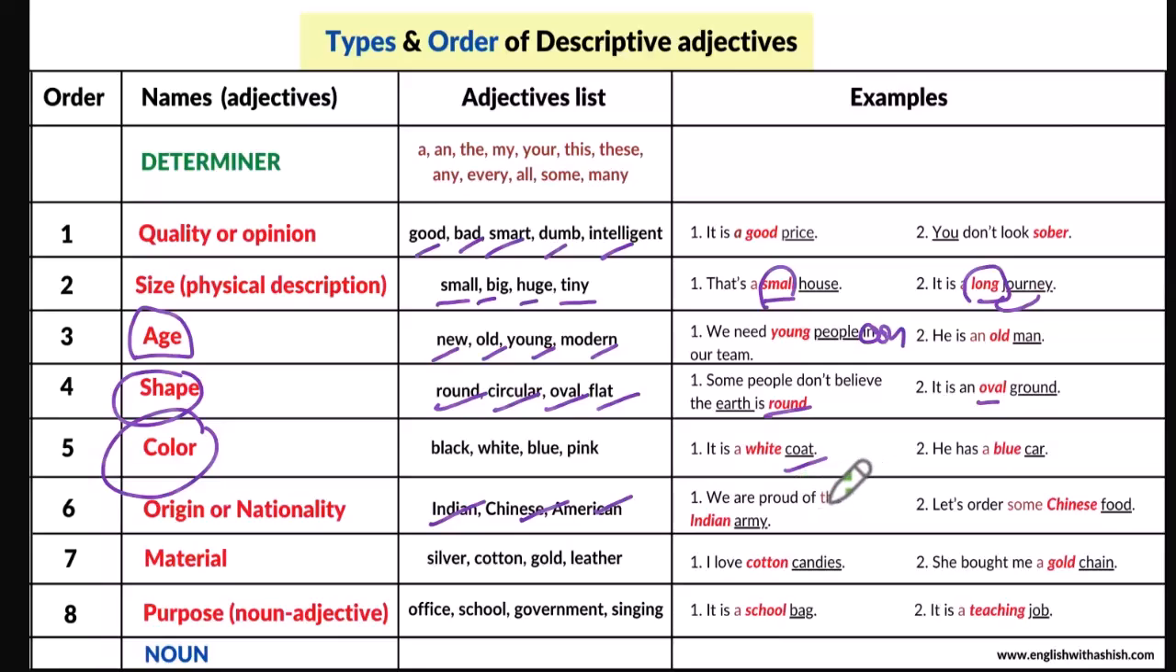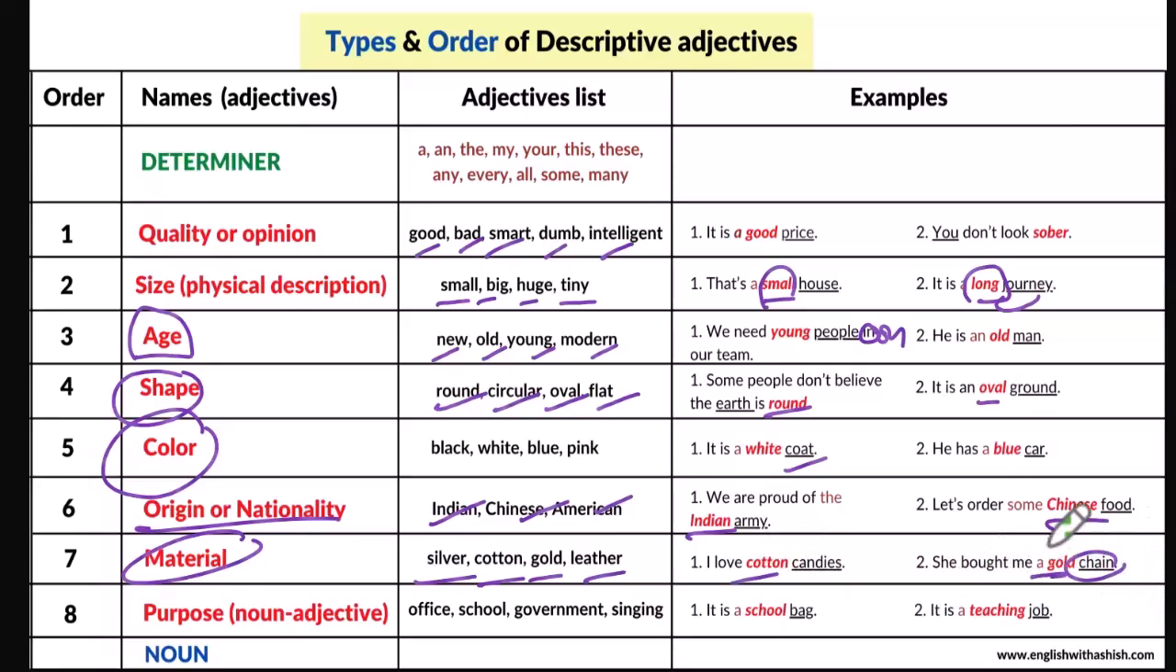For example, we are proud of the Indian Army. It is an Italian restaurant, right? Let's order some Chinese food. Then comes material. These are names of materials that something is made out of, like silver, cotton, gold, leather, wood, right? I love cotton candies. She bought me a gold chain.